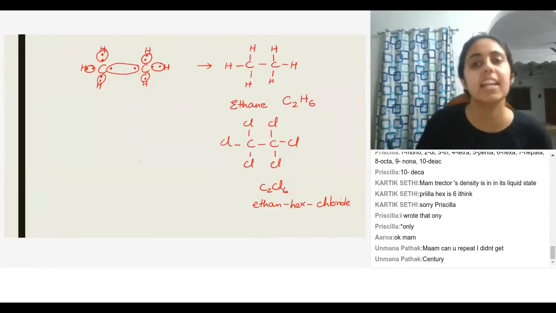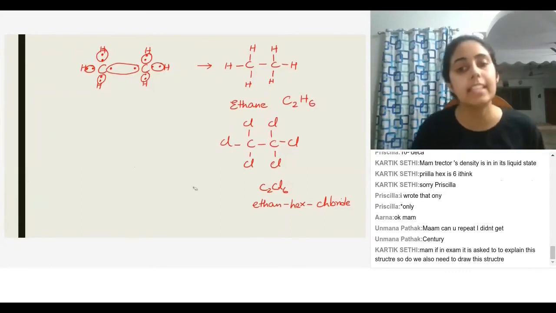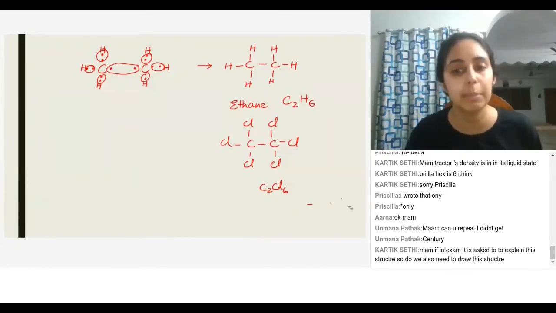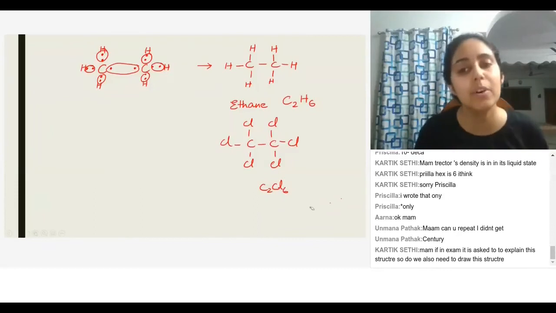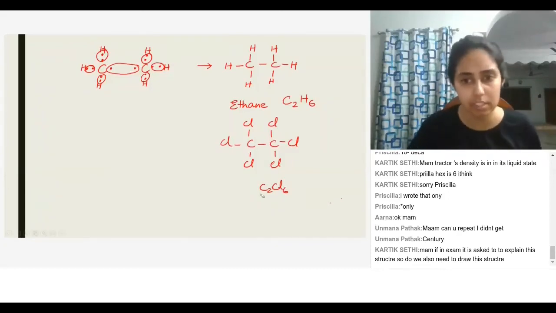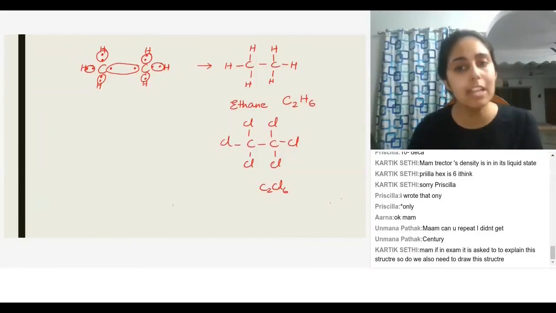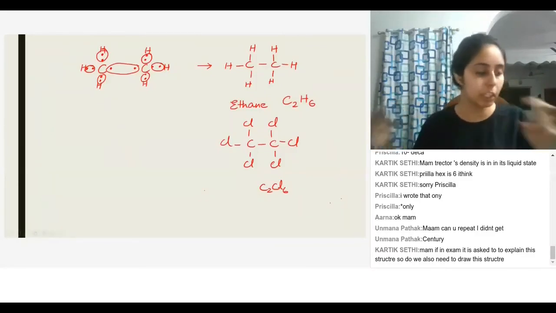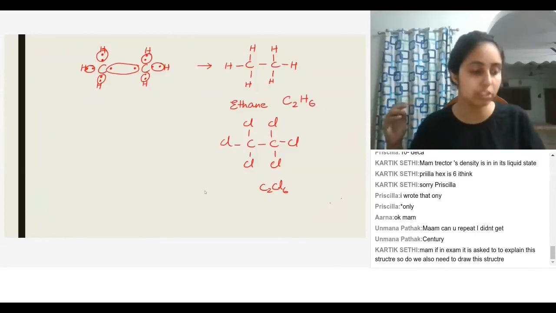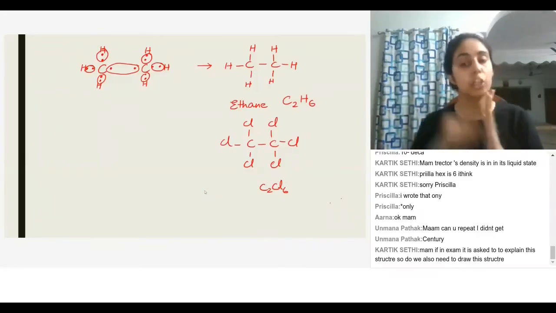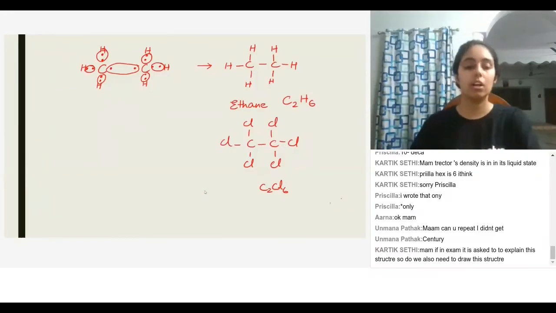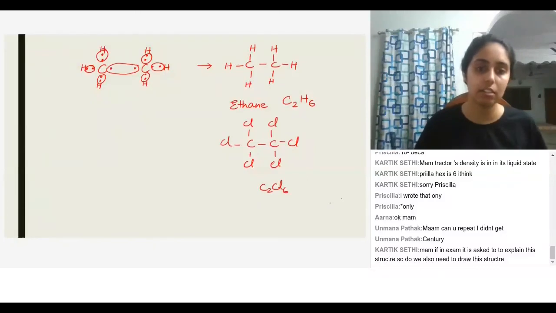But here's the thing. Whenever you write carbon compounds, there's a naming procedure. I will tell you about the naming procedure later on. It is definitely hexachloride because there are 6 chlorines. If you have 5 chlorines, it will be pentachloride. But in terms of the actual IUPAC, there is a particular set of rules to name these carbon compounds. Any questions?